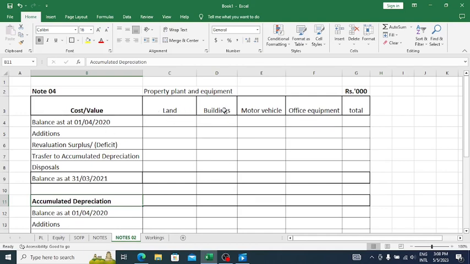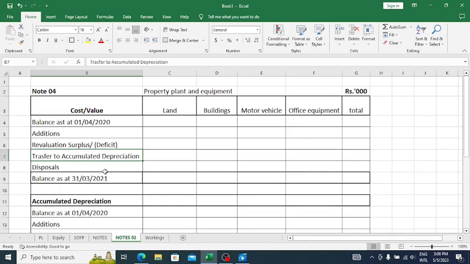These are the assets you have been given, which I have taken from your trial balance, and then opening balance, additions, revaluation surplus, disposal, and transfer to accumulated depreciation.